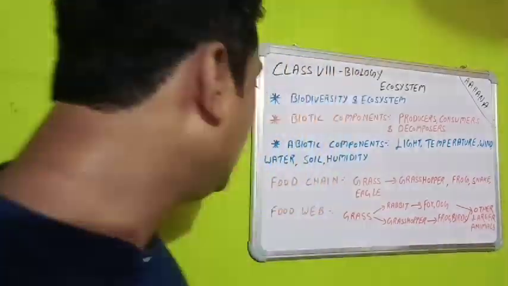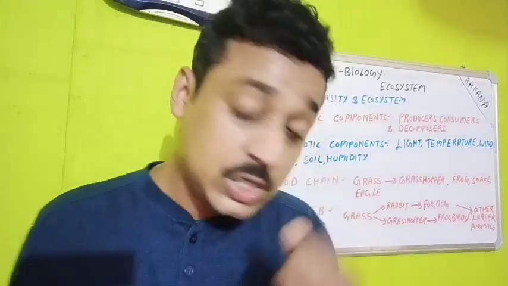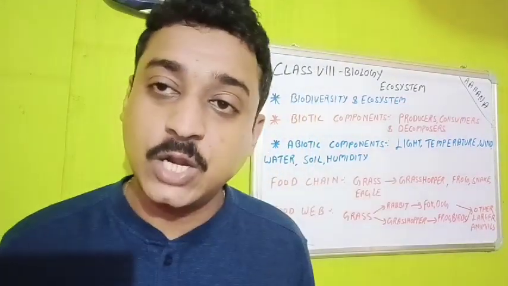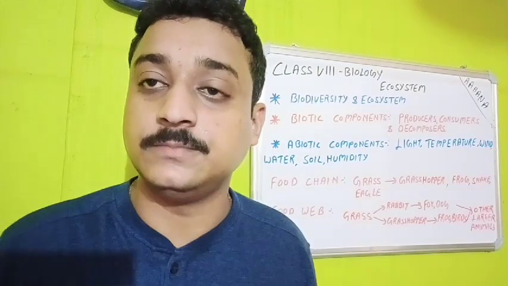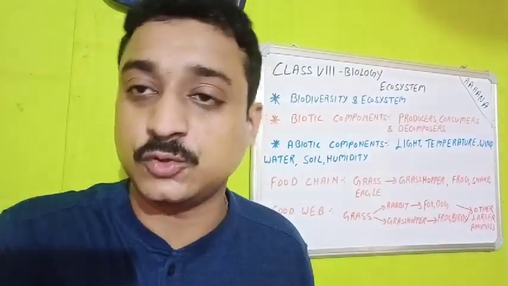Now, next one is the humidity. When the humidity is high, outside humidity is high, transpiration or photosynthesis will be affected. There will be less transpiration or less photosynthesis.